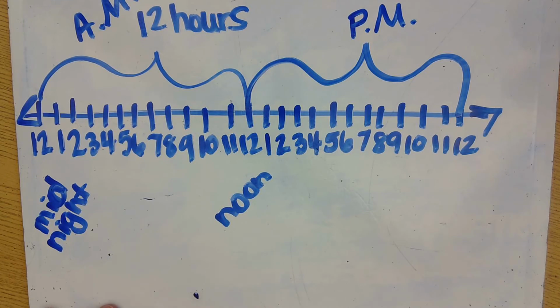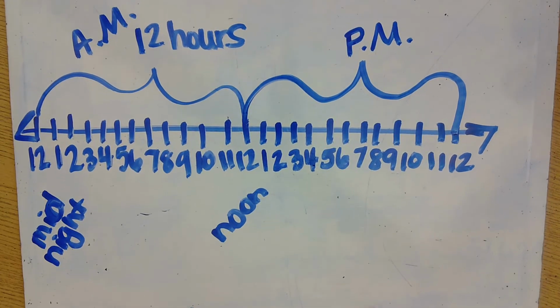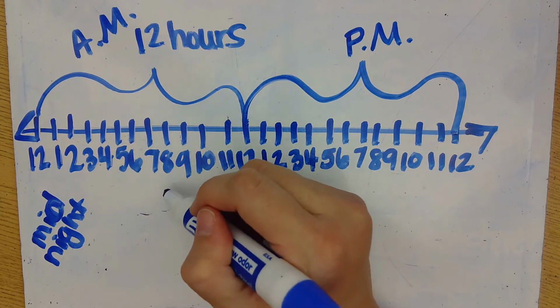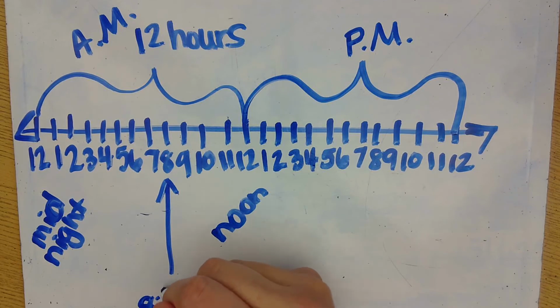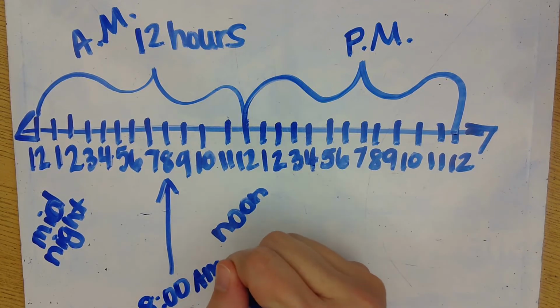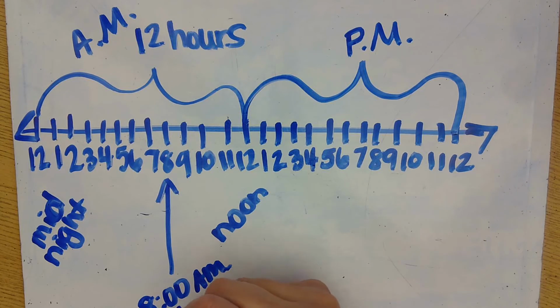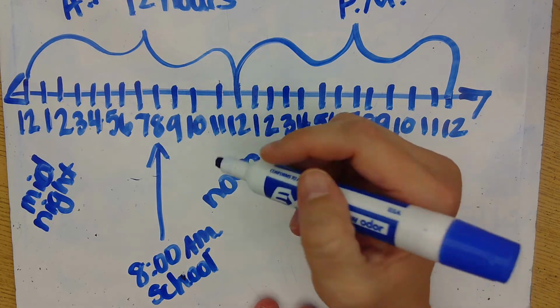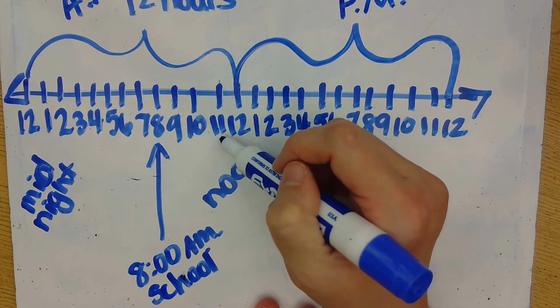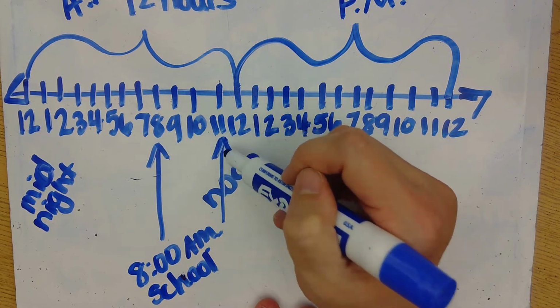So let's think about a couple of the things that we do at certain points in the day. We start school at about 8 o'clock a.m. So that is about the time we start school every day. We eat lunch at about 11 o'clock each day.